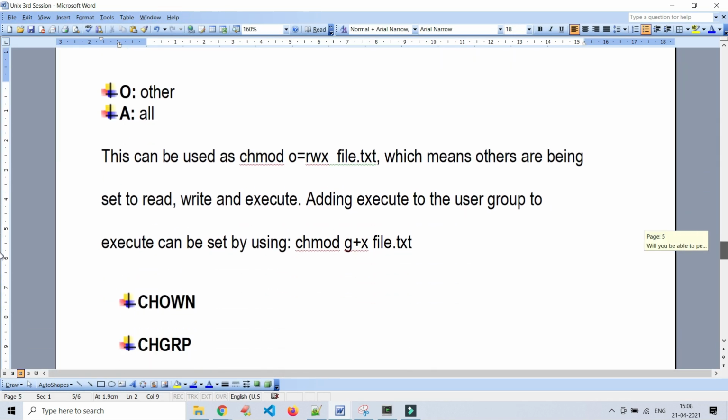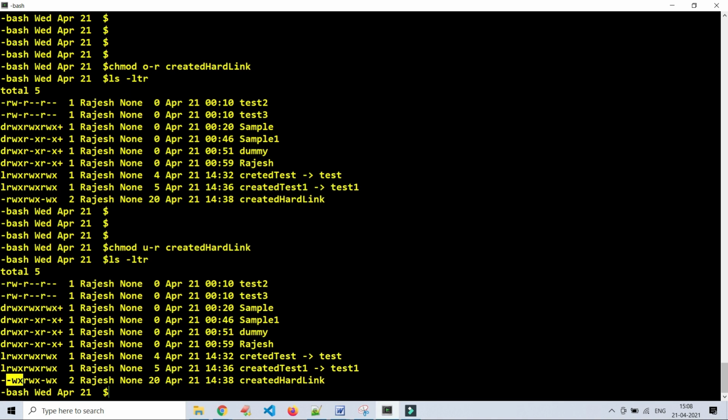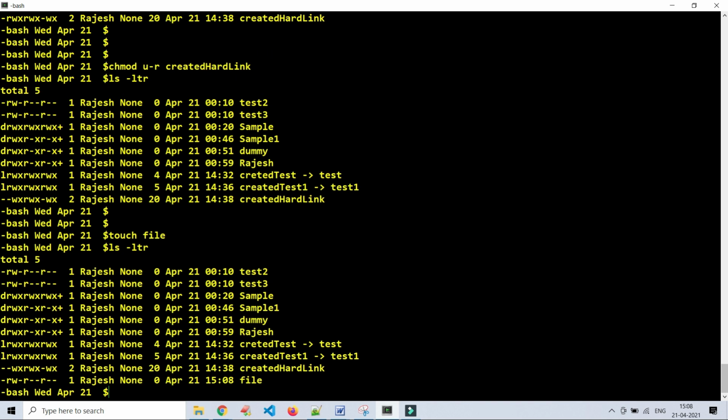What is the further topic? Yes, there are two commands. How to see, for example, if I create some file, don't worry, I will explain this touch command. I am creating one simple empty file here. See, you can see here, the file is created with a file name. This is empty.